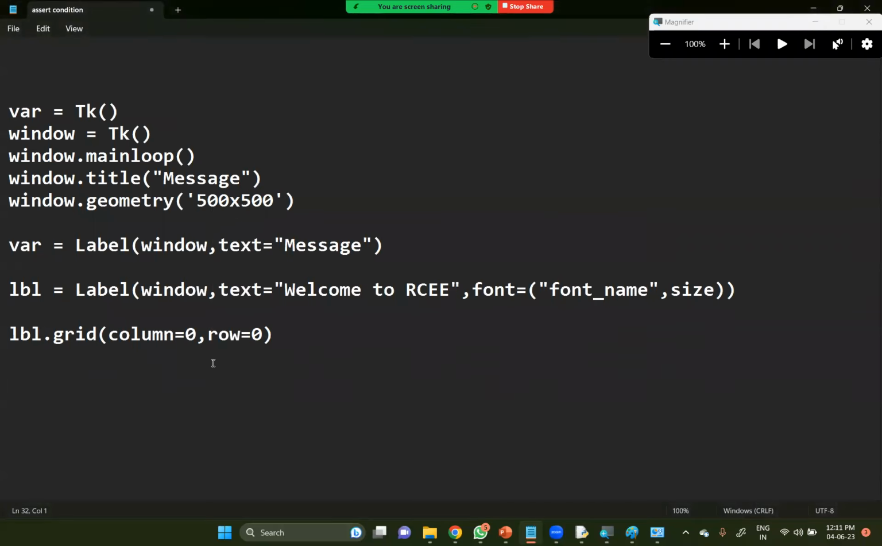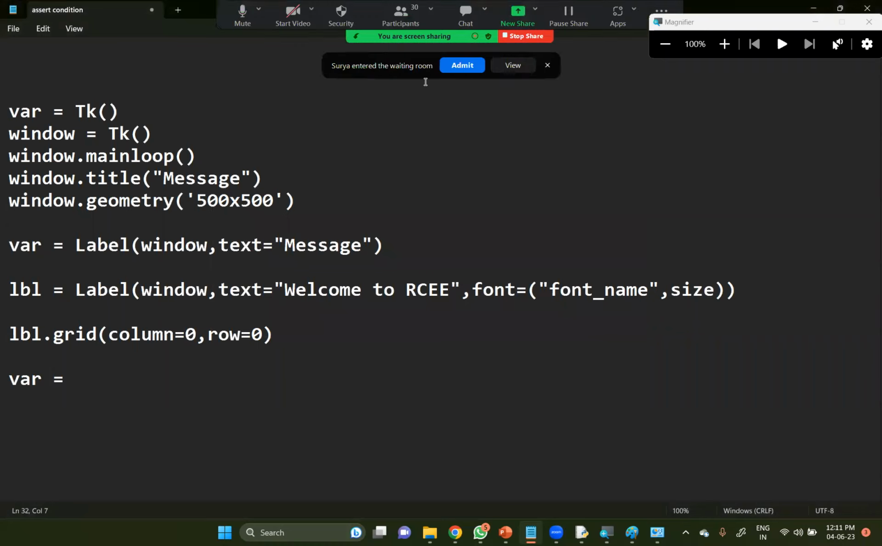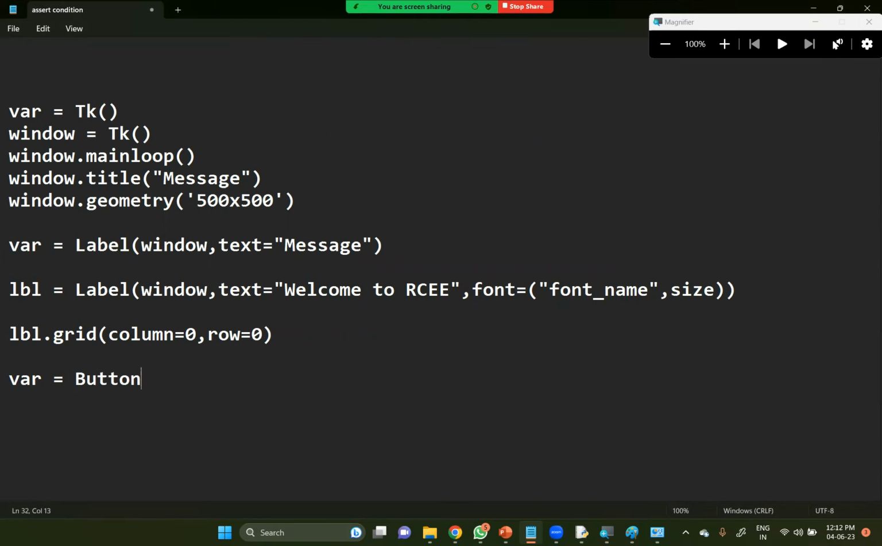So to display that particular button, any variable will be equal to capital B, BUTTON, Button. Where exactly it is being displayed, in the sense, on window, followed by the text which is being displayed there, text equal to any message. This is the default parameters of Button here.